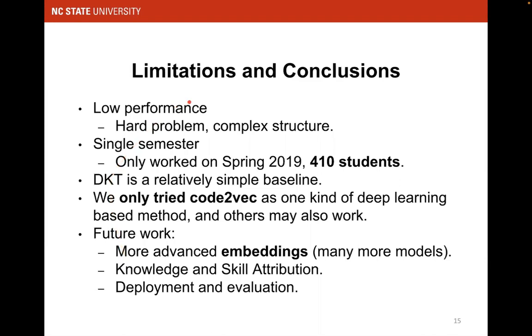Some limitations of this work. So we still have a relatively low performance, like 70, 80, something like that, because it is a hard problem and we only have limited single-semester information here, right? And DKT is just a relatively simple baseline to compare with as well. And we also used a very simple code2vec structure to show that this probably will work.